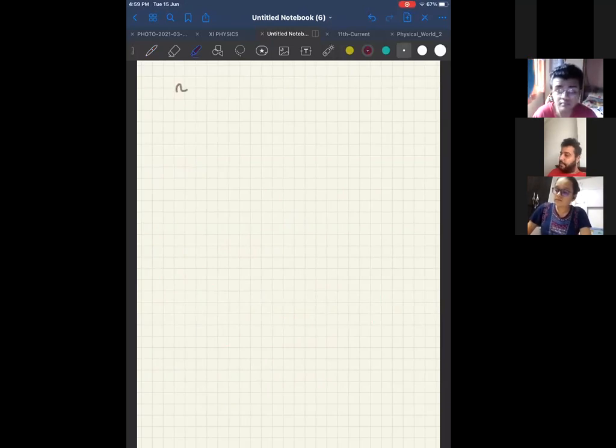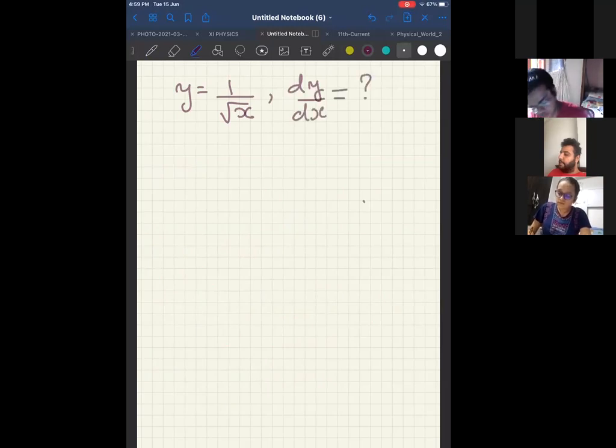Next question. If y is equal to 1 by root x, what is dy by dx equal to? Start.